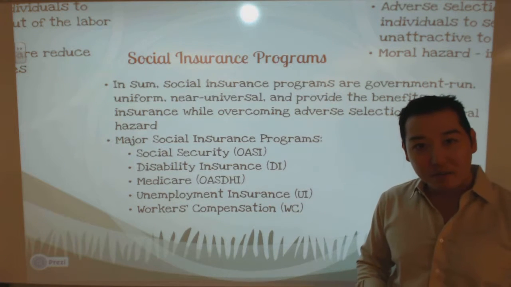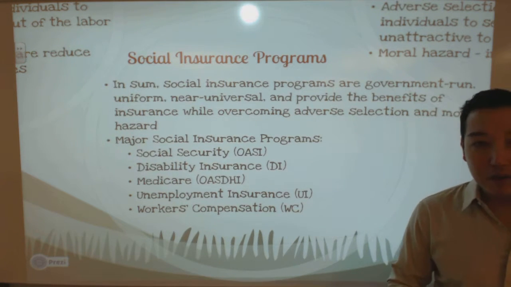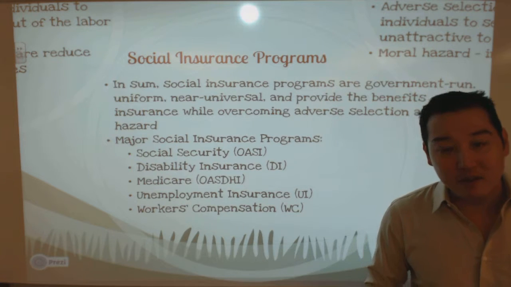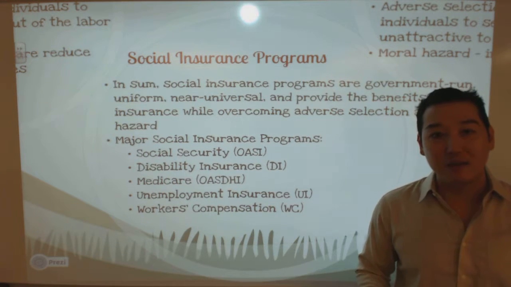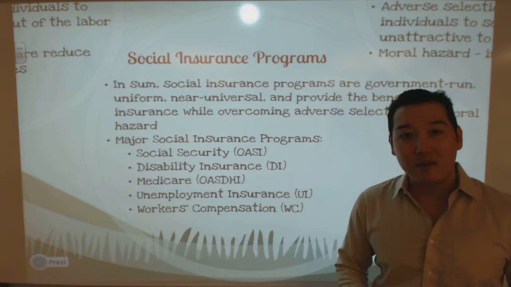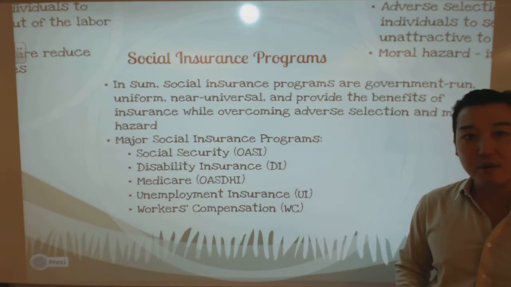Medicare, certainly, is another example of a social insurance program. Unemployment insurance and workers' compensation are state laws, not necessarily federal programs but state programs. These are also examples of social insurance programs.